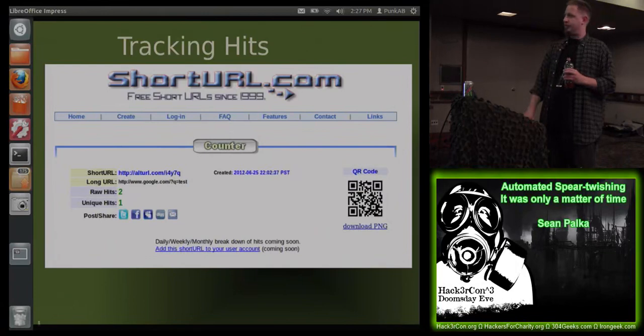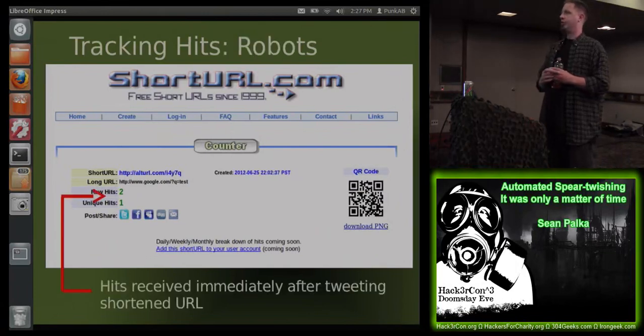One thing I noticed, the second I tweeted out one of these shortened URLs, I immediately got hits. And at first I was like, yay, people are instantly falling for this stuff. Not so much. Turns out these are bots, or spiders, or whatever you want to call them.